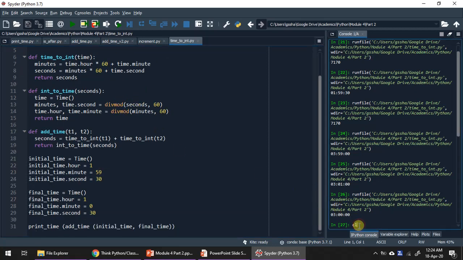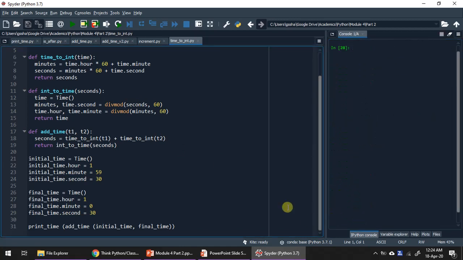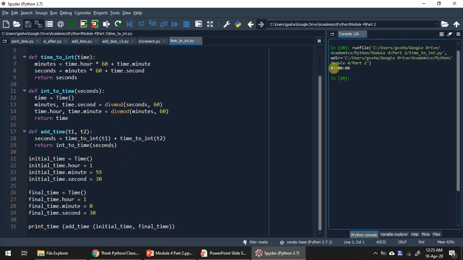First we shall clear the console and I will execute this code. So the output is 3 hours 0 minutes 0 seconds. This comes from the initial time 1 hour 59 minutes 30 seconds added with 1 hour 0 minutes 30 seconds. So 1 hour 59 minutes 30 seconds plus 1 hour 0 minutes 30 seconds will make the overall time as 3 hours 0 minutes and 0 seconds.